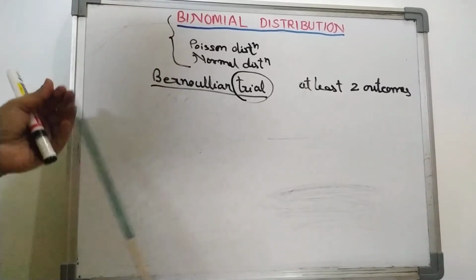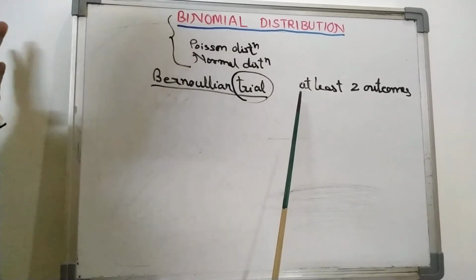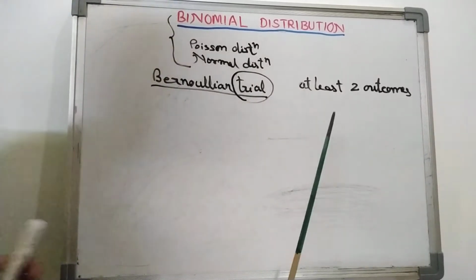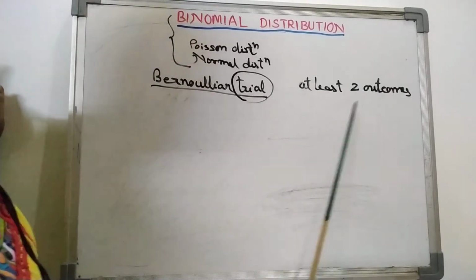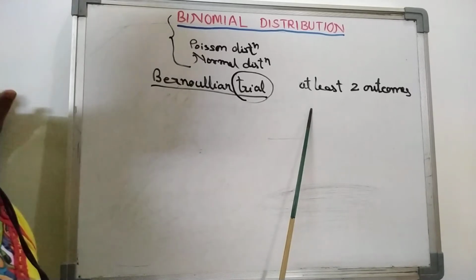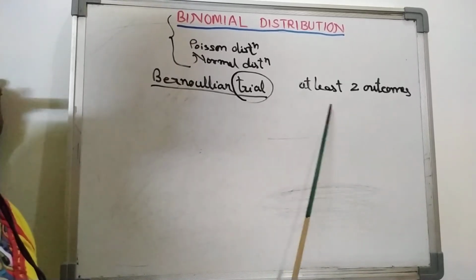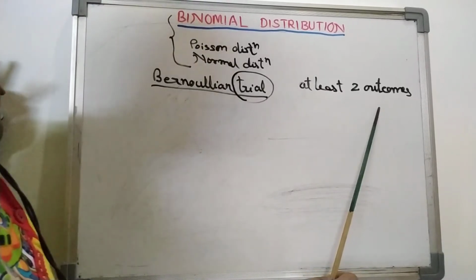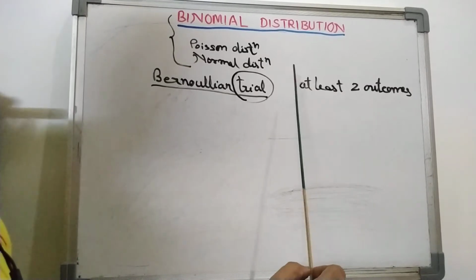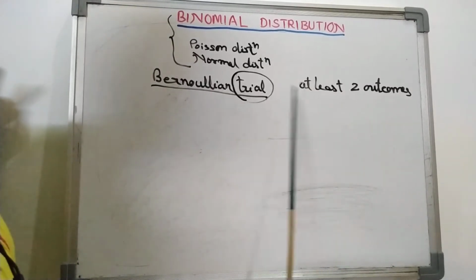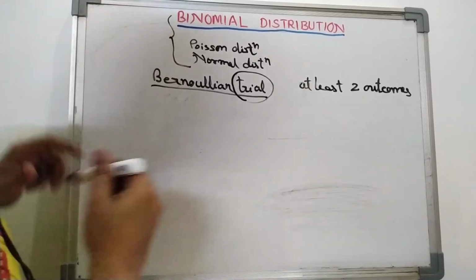So what is a Bernoullian trial? As you know, a random experiment has 2 properties. First, it has at least 2 outcomes, and second, the outcomes cannot be predicted in advance, though we know all possible outcomes.